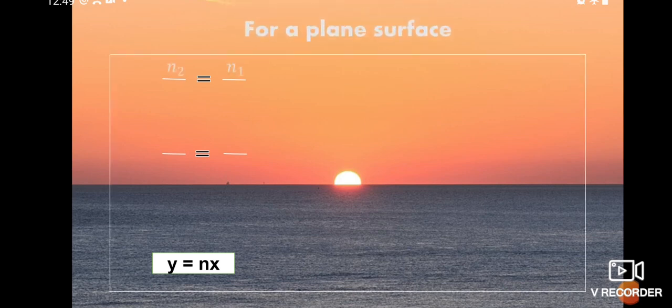See here, it is a plane surface. Okay students. So here for a plane surface, n2 by v is equal to n1 by u. Okay, so what is the value of v? It means minus y. Is equal to n1 by what is the value of u? It means minus x.